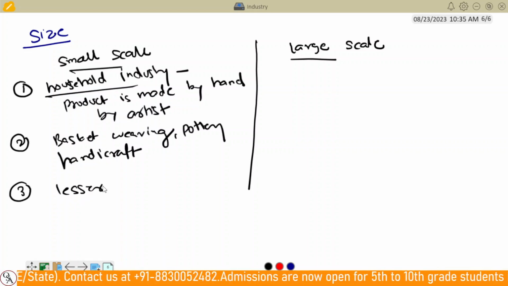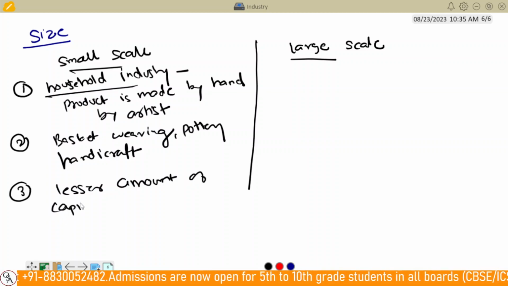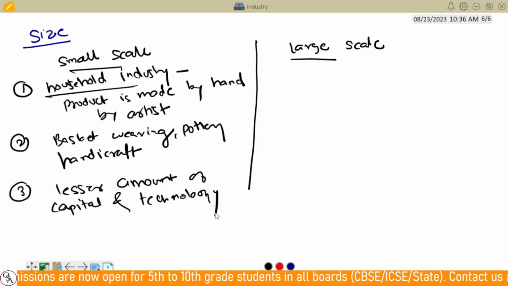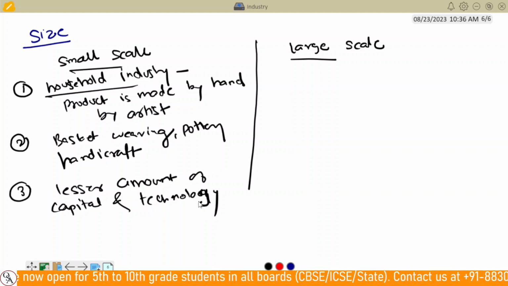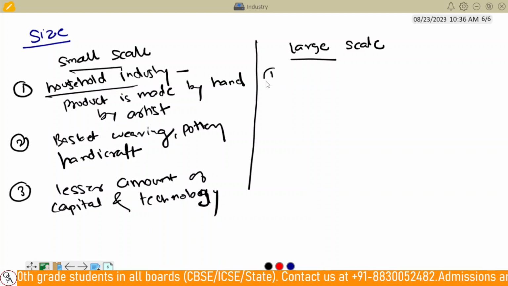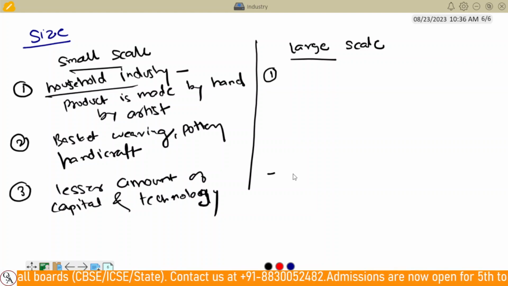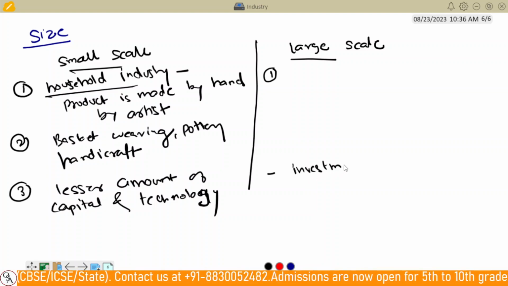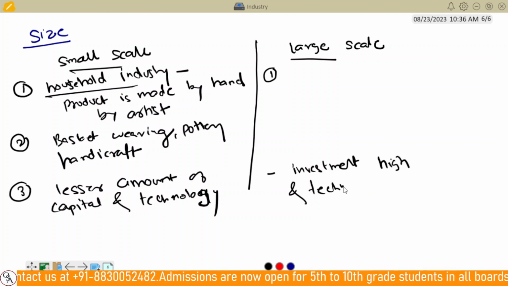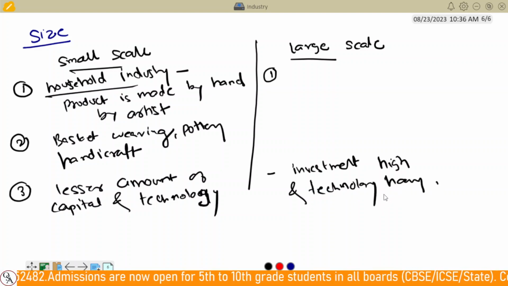The small scale industry requires a lesser amount of capital and technology. However, in the large scale industries, the investment is high and they use heavy technology, meaning mature technology.